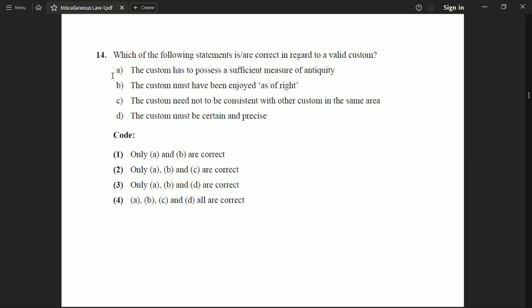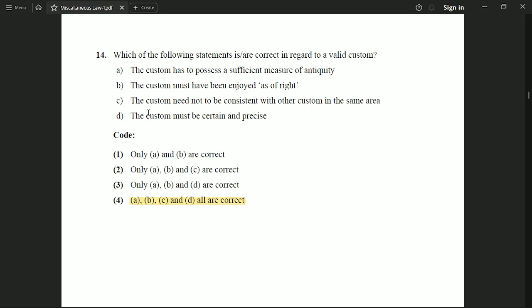Next: the custom must have been enjoyed as of right. Third: the custom need not be consistent with other custom in the same area. And the fourth: the custom must be certain and precise. So the correct option to this question is option number 4, which says that A, B, C and D, all the statements are correct regarding a custom.